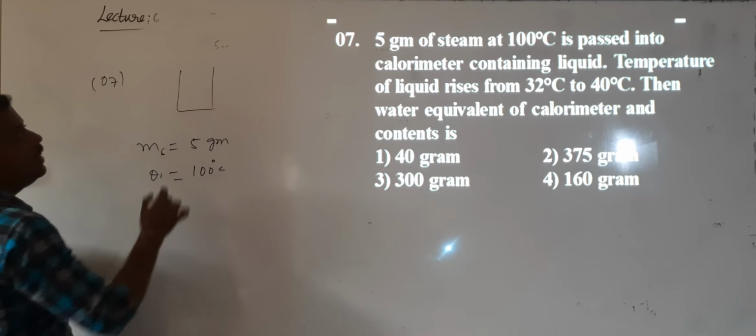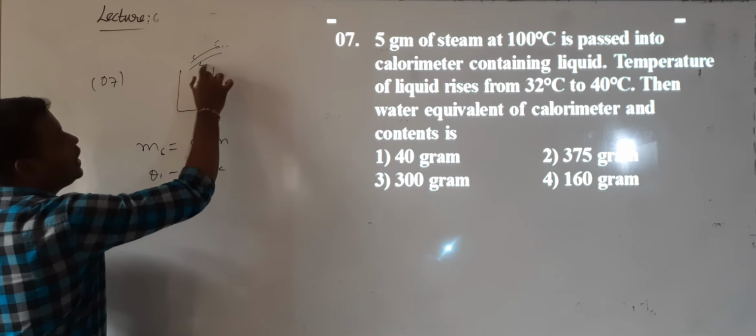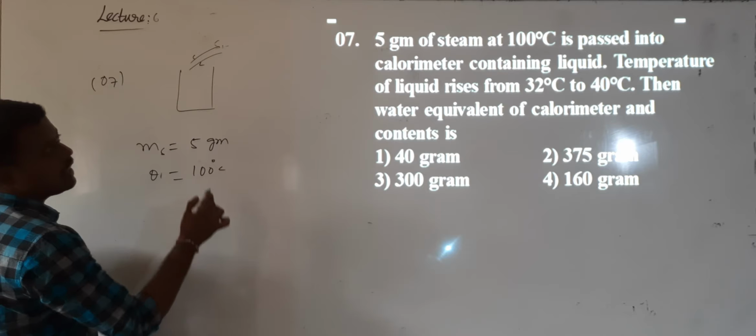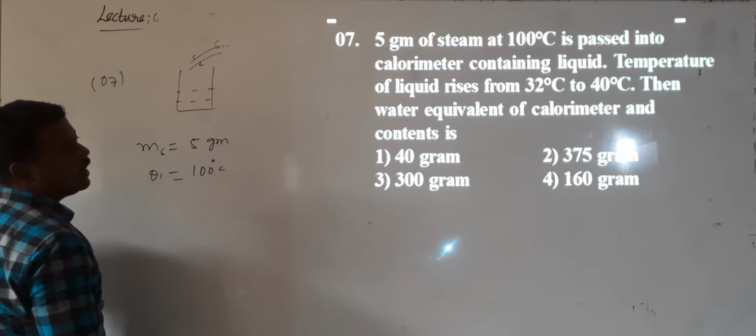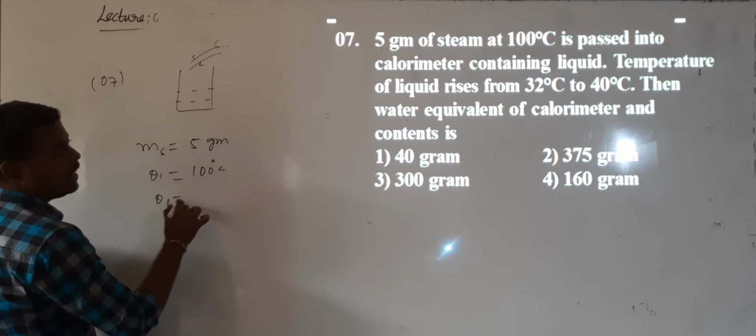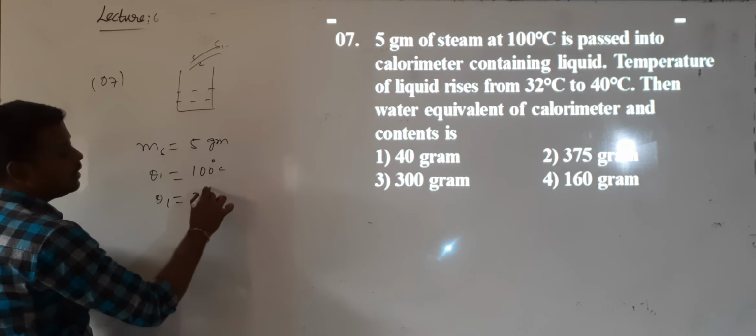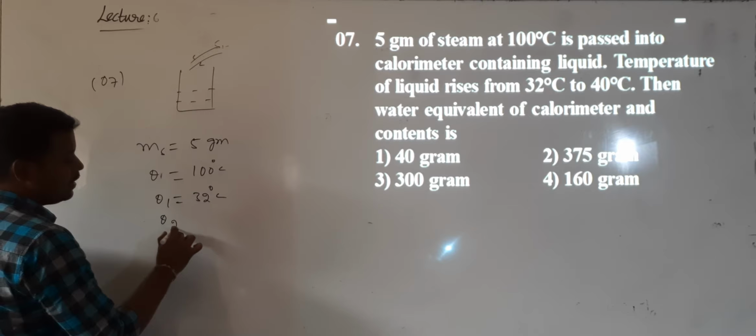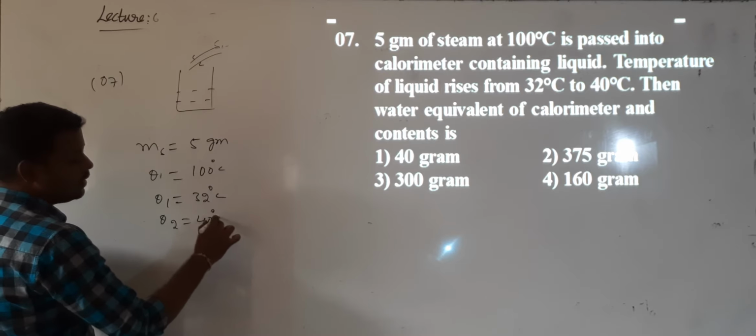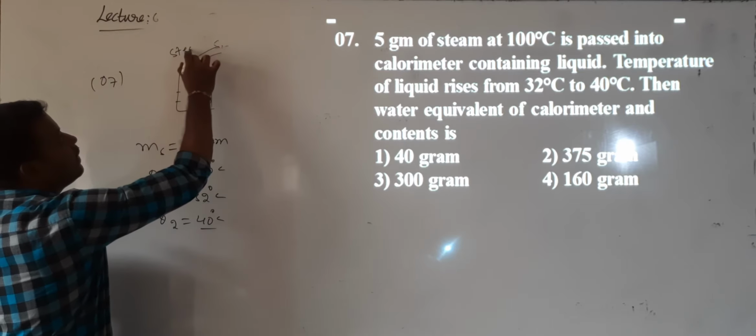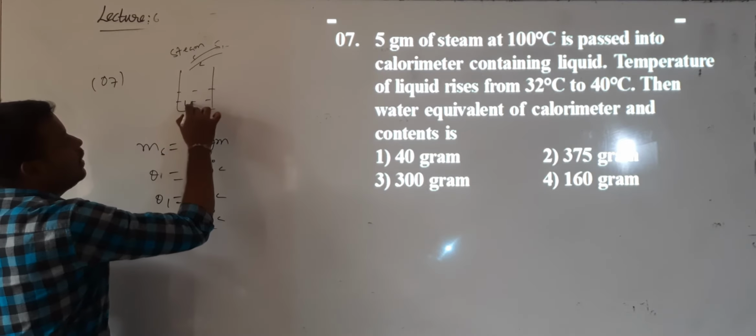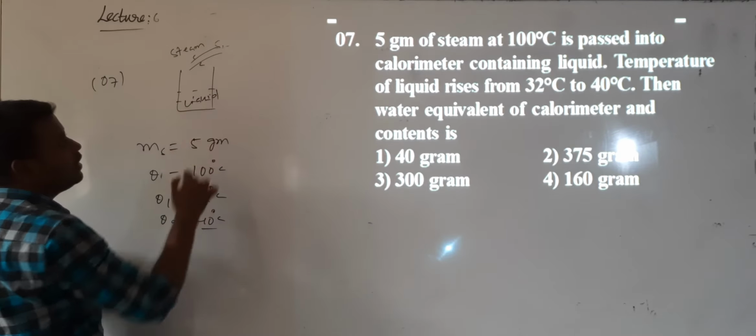So they passed that steam into the calorimeter containing the liquid. Okay? The temperature of the liquid rises from 32 degrees Celsius to 40 degrees Celsius. What is the reason for the temperature rise? The steam is losing heat. Then the liquid is gaining the heat.